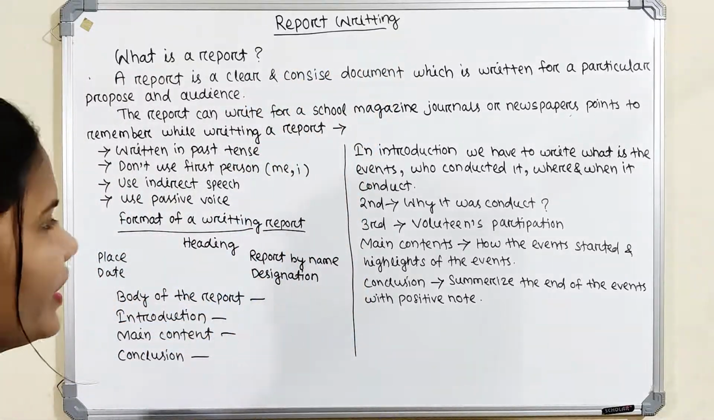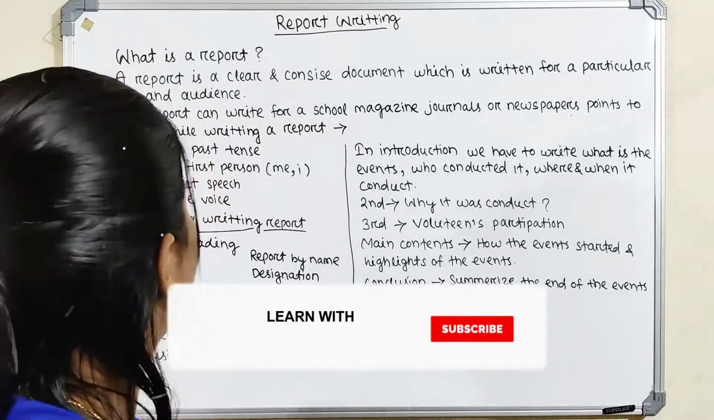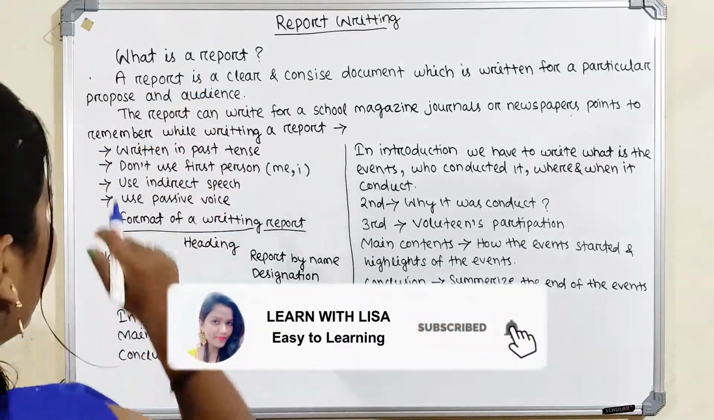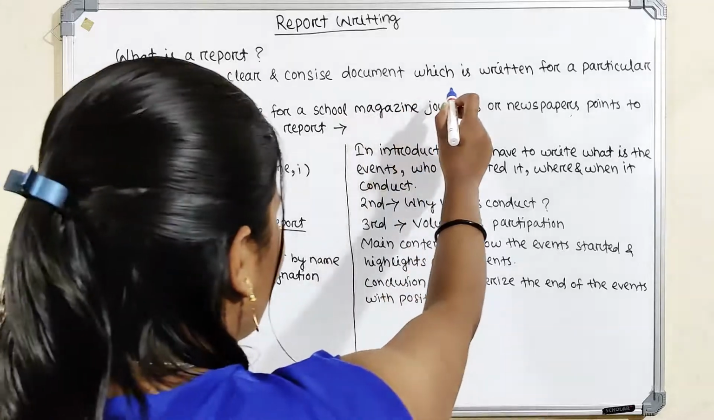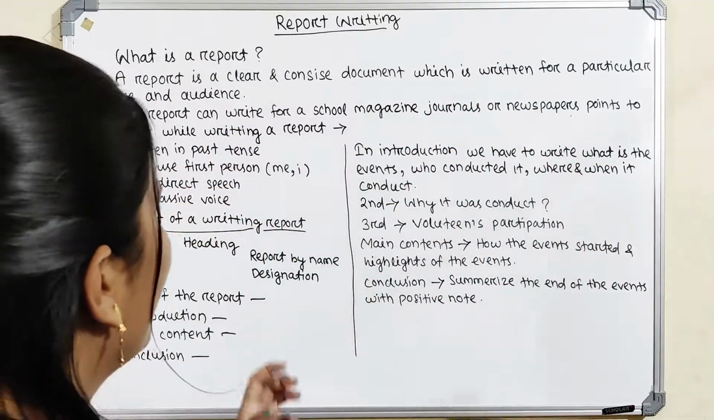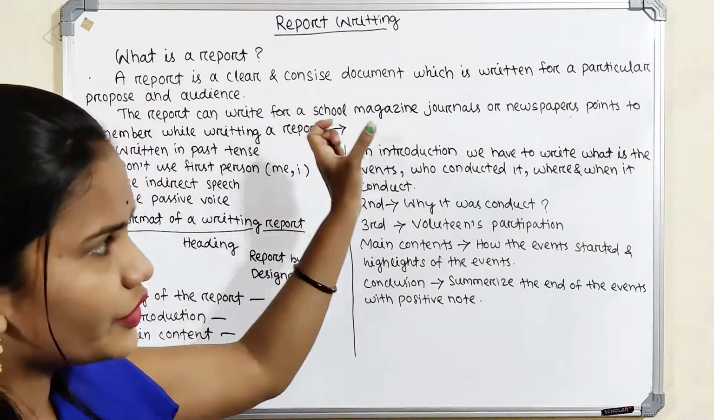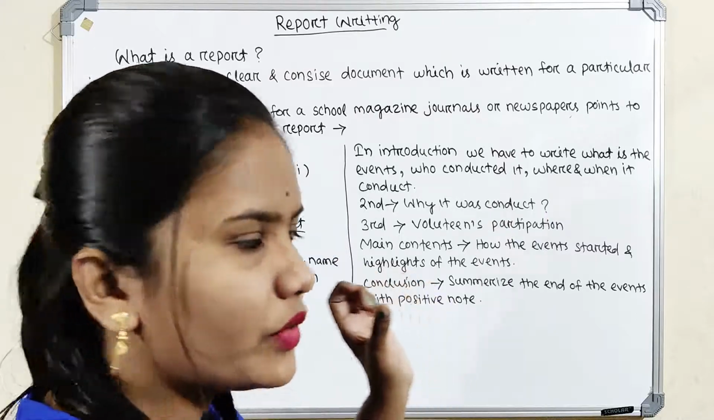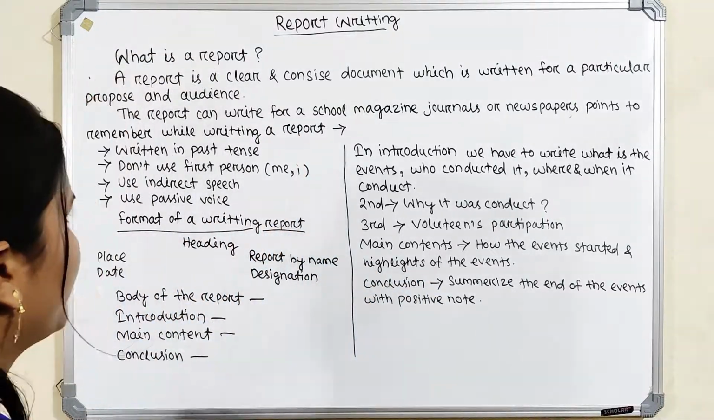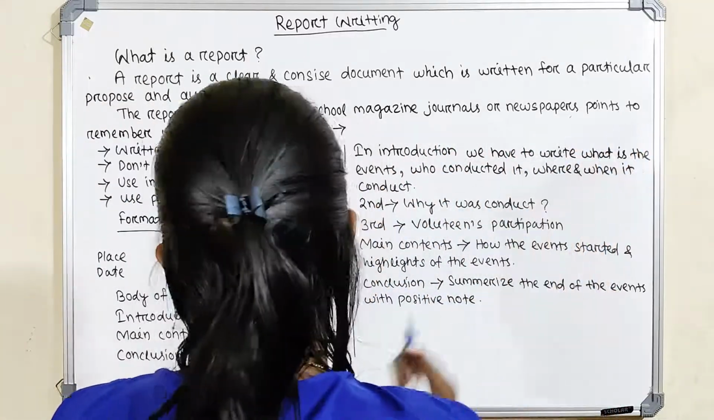Report writing. Before we learn about report writing, first we have to know what a report is. A report is a clear and concise document which is written for a particular purpose and audience. It means when we write a report, it is a type of concise, clear document based on a particular purpose. A report can be written for a school magazine, journal or newspaper.